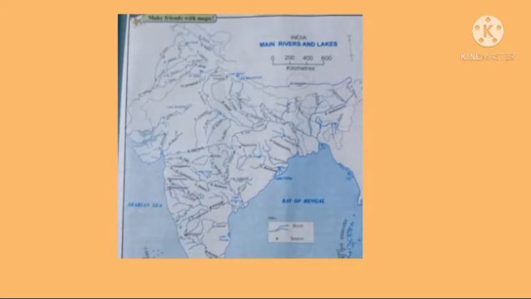The west flowing rivers occupy the area between the Western Ghats and the Arabian coastline, and the other rivers meet the Bay of Bengal. Most of the area of the peninsula is drained by the rivers flowing towards the Bay of Bengal. Here we can see the rivers flowing through states such as Kerala, Karnataka, Maharashtra and southern Gujarat. Further northwards, one comes across the river systems flowing into the Gulf of Khambat. These river systems are Tapi, Narmada, Mahi and Sabarmati.